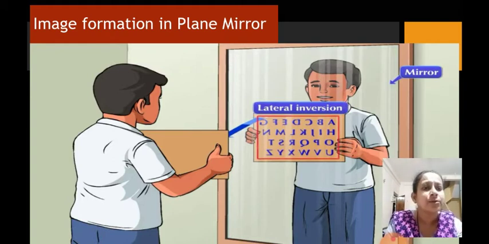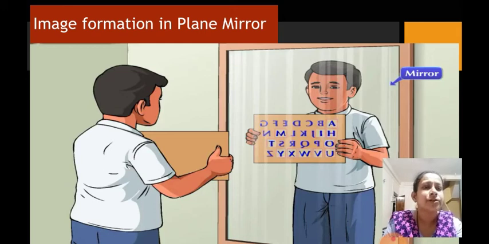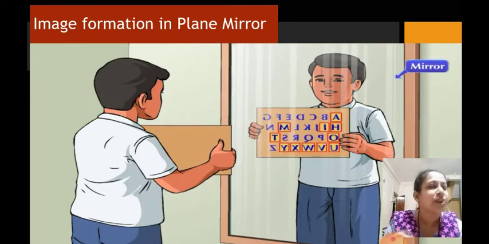Let us now see how some of the letters are not inverted. You might have learned about symmetry in your geometry. So here you can see some of the letters have not changed at all in the mirror. Which are these letters? You can see that A, I, H, M, O, then T, U, V, W, X, as well as Y. All these letters appear to be the same.